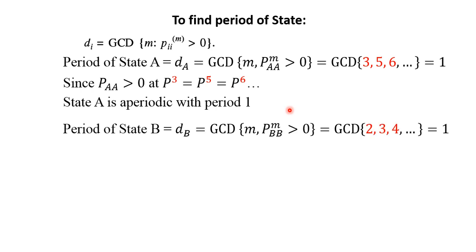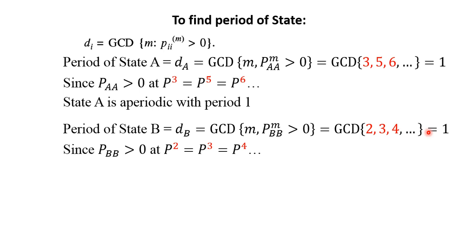Similarly we can find the period of state B, denoted by dB, which equals GCD of m such that PBB^m is greater than 0, that is GCD of 2, 3, 4, which is 1. So the second diagonal element is greater than 0 at step 2, step 3, step 4, therefore the GCD of 2, 3, 4 equals 1.